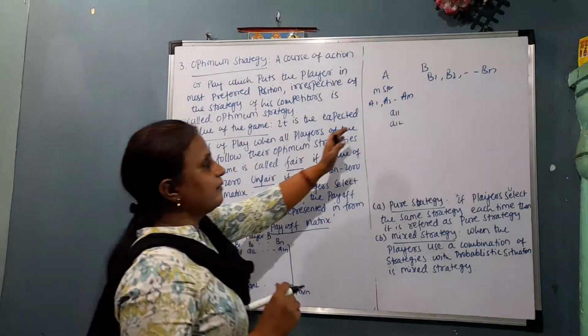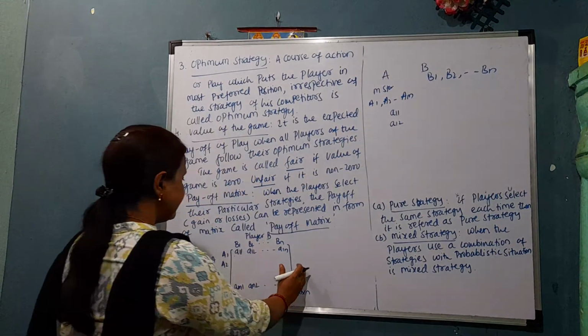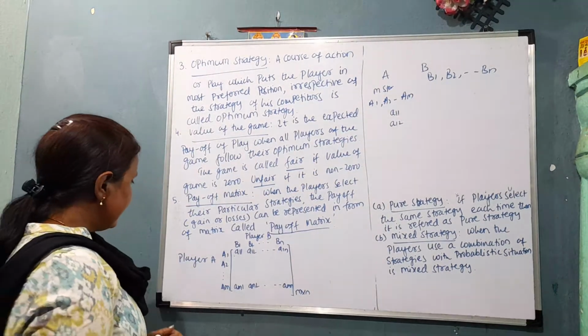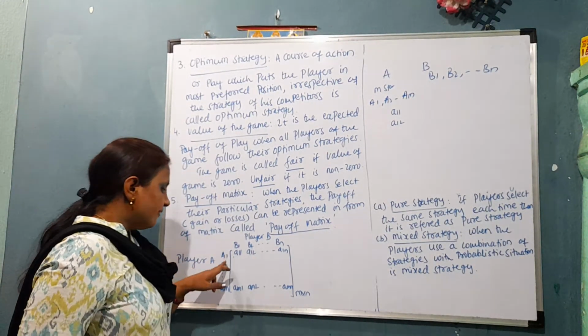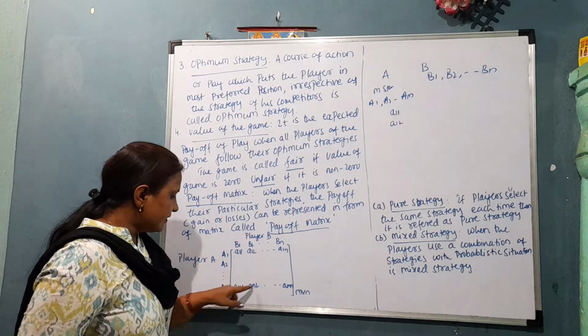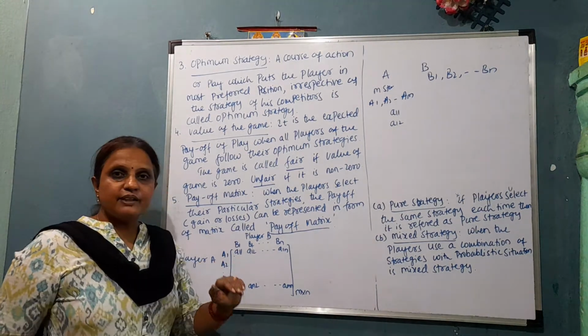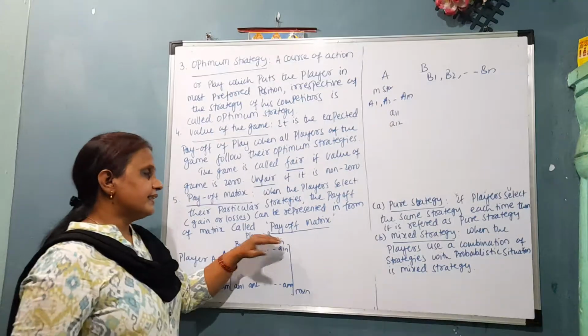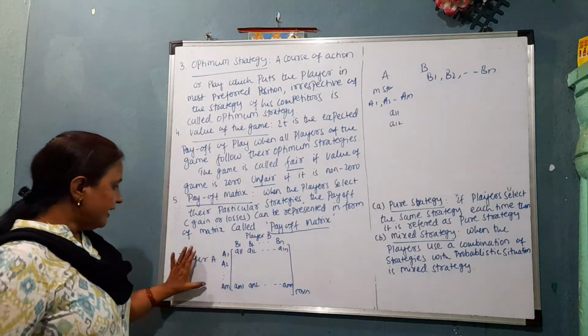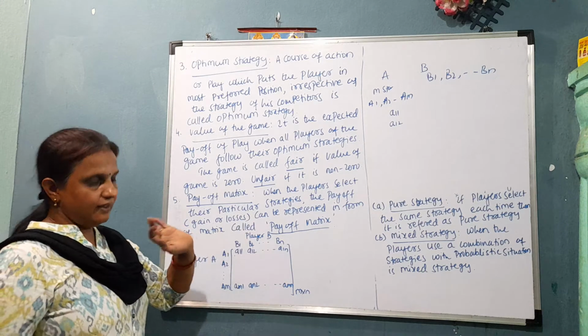If we form this in the form of a matrix, generally we take the rows as player A, which means we assume that player A is gaining and player B is losing. So A is a gain, B is a loss.